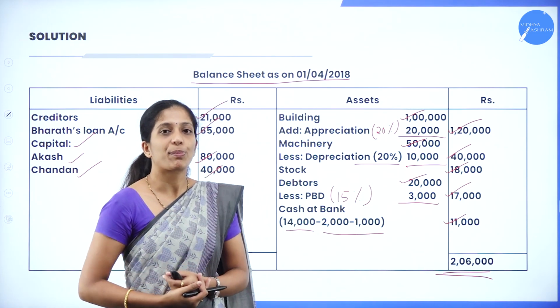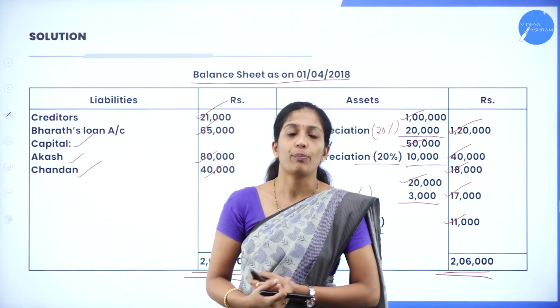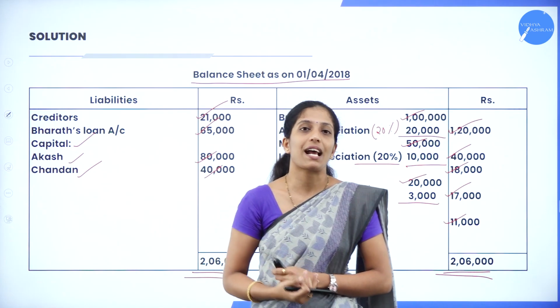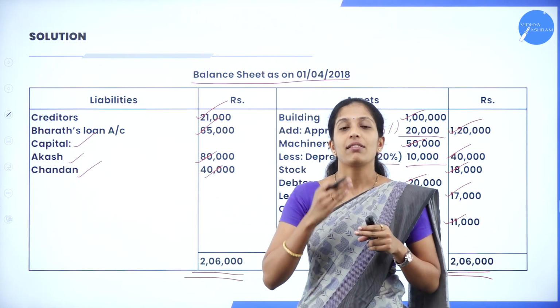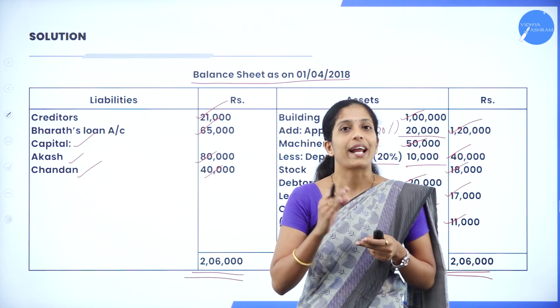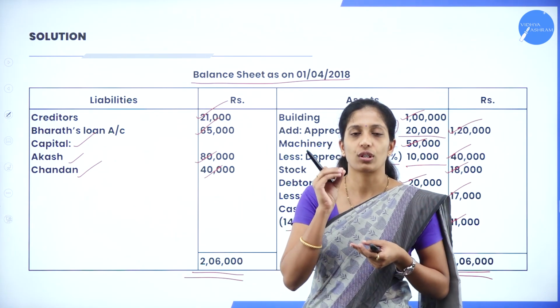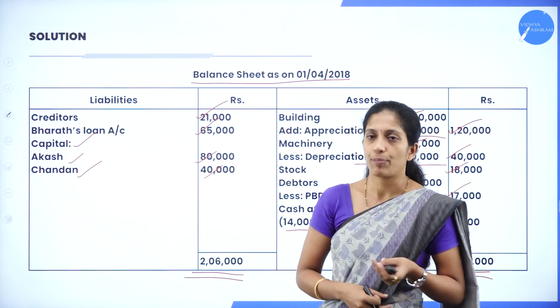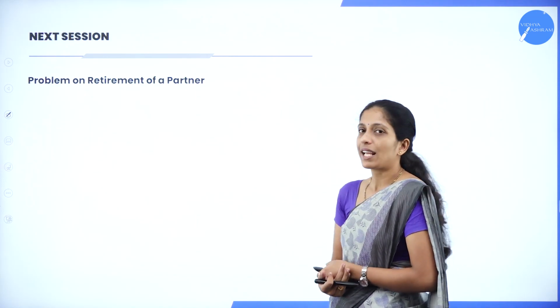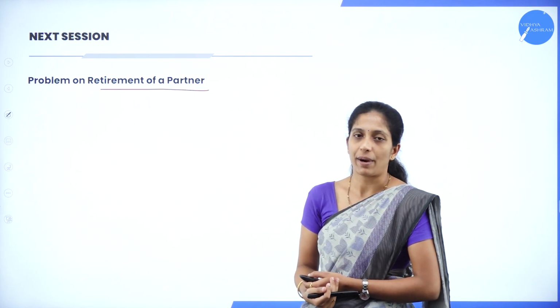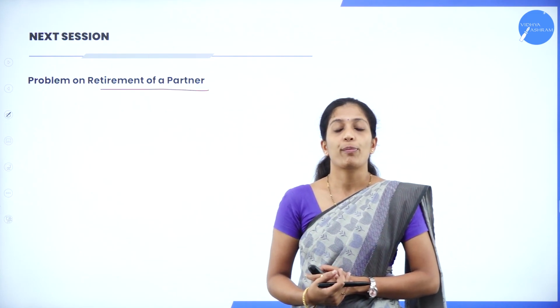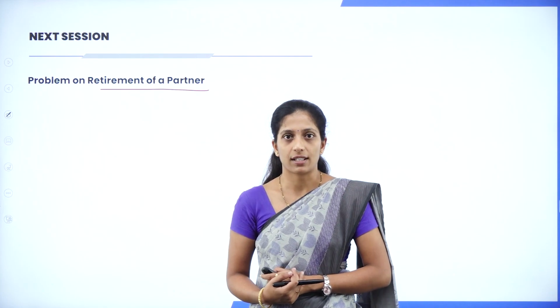So this is a simple problem, but it was quite complicated here. That is, the adjustment has to be made in cash. First, we will record the capital, then the balancing figure will be transferred to the cash or bank account. So there were only slight changes in this problem. In my next session also, I am going to discuss a problem on retirement of a partner. We shall see one more different problem on retirement of a partner.